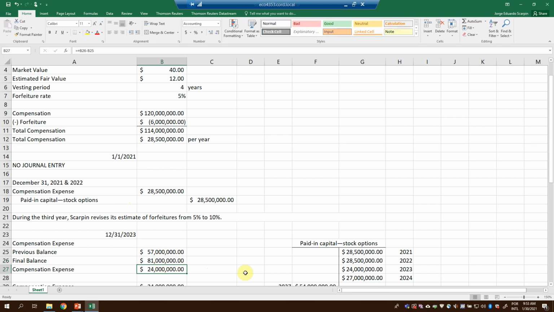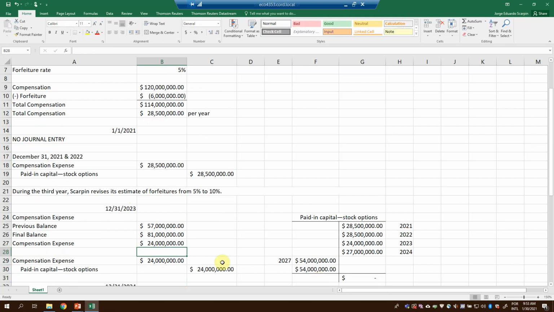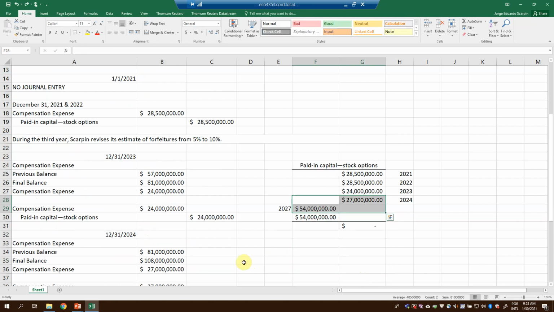So our compensation expense will be the difference, so it will be 24. Compensation expense and paid in capital. So here, we go on, 81, the ending balance for our paid in capital stock options. Last year, previous balance, 81. Final balance,